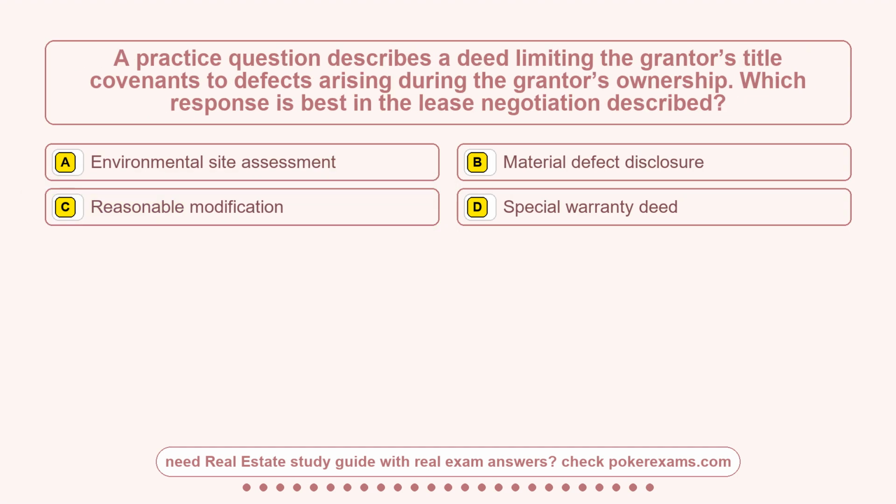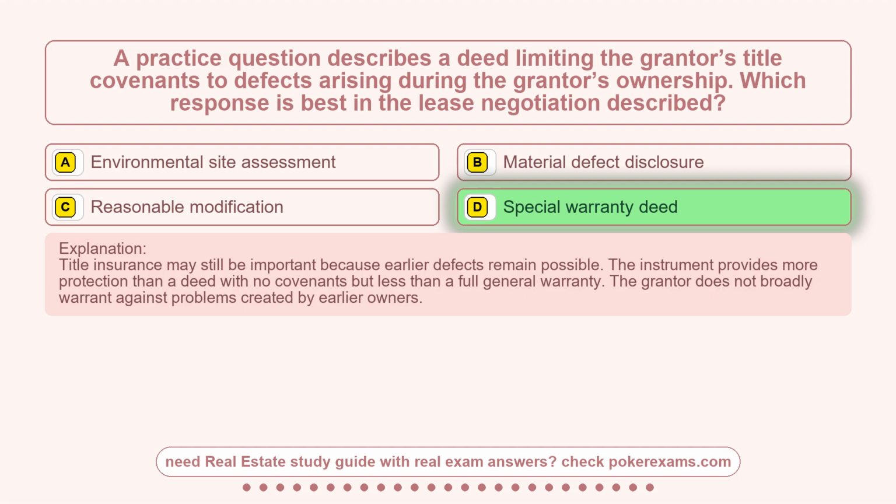Question 8. A practice question describes a deed limiting the grantor's title covenants to defects arising during the grantor's ownership. Which response is best in the lease negotiation described? Option A, environmental site assessment. Option B, material defect disclosure. Option C, reasonable modification. Option D, special warranty deed. The correct answer is option D, special warranty deed.